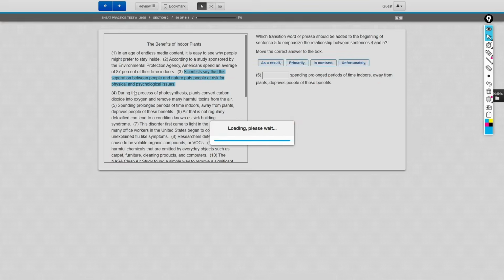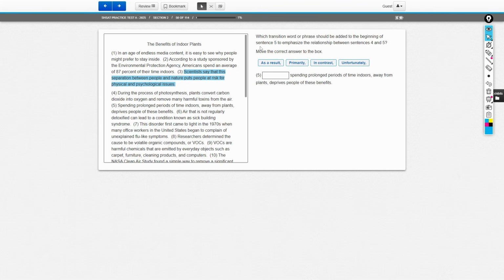All right, next question. Here they ask us which transition word or phrase should be added to the beginning of sentence 5 to emphasize the relationship between sentences 4 and 5. So how can sentences have a relationship? Well, sentences can have a relationship if they build on one another, if they contradict one another, or if they're giving more detail or more clarity from one sentence to another. So the way that we can highlight those relationships is with transition words.